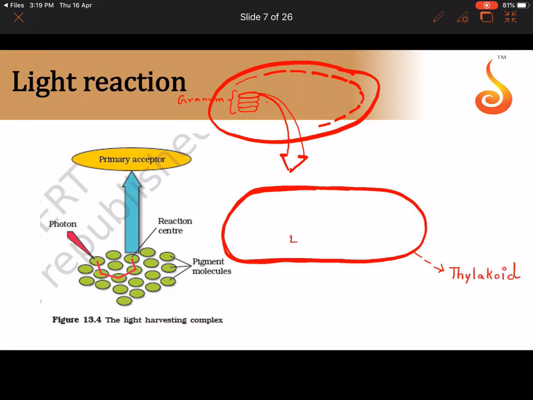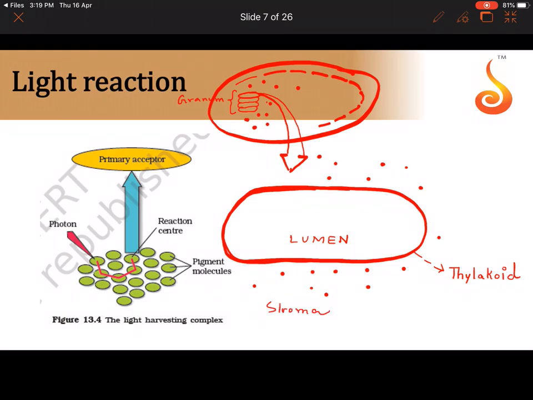Now, the space inside the thylakoid, I already told you, is the lumen. And what is this space outside the thylakoid where I am showing dots? These dots represent the matrix of the chloroplast, and you know that the matrix of the chloroplast is called the stroma.